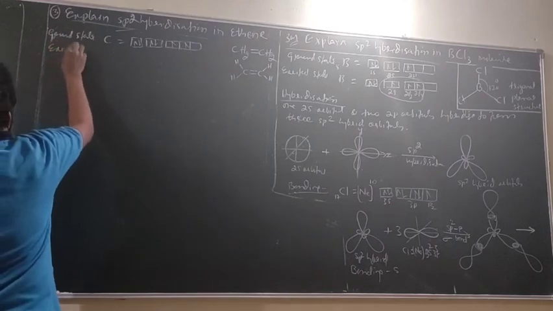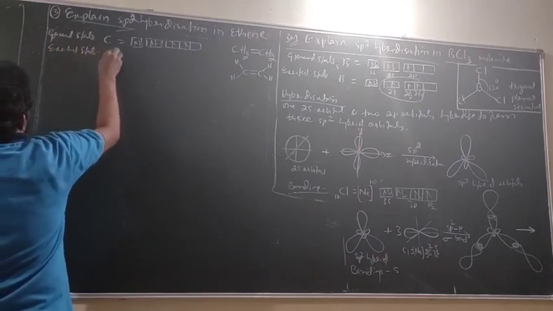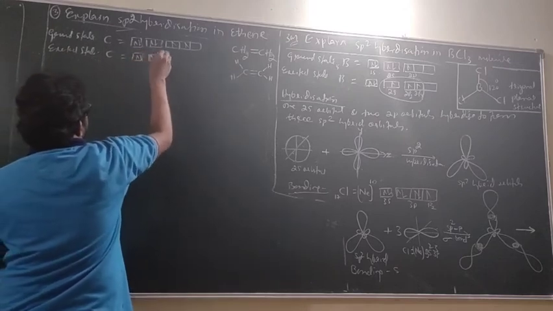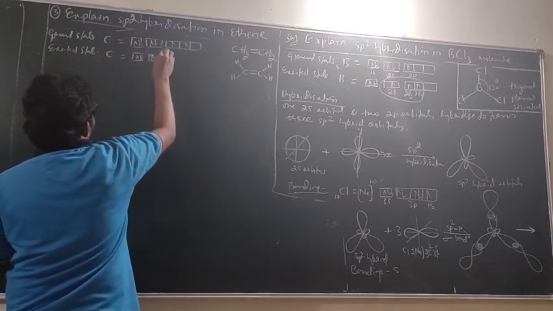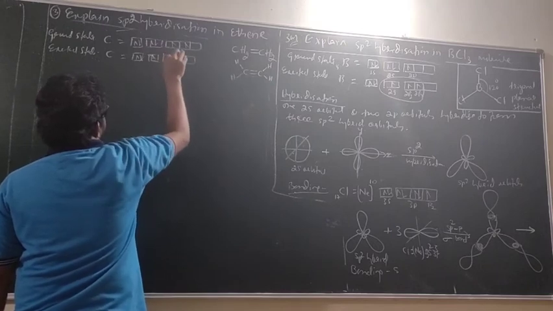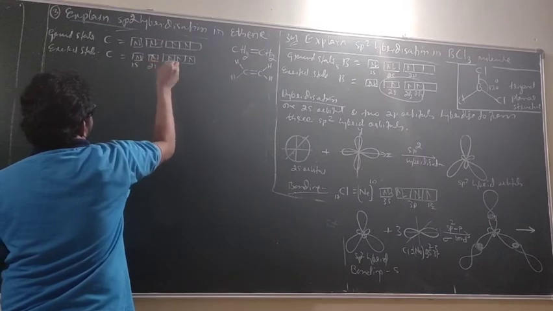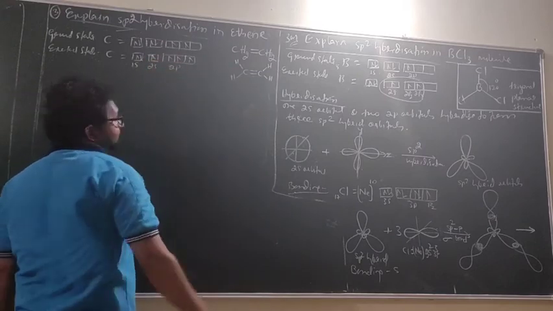Excited state carbon: 1s2, 2s1, 2px1, 2py1, 2pz1. This is 1s, this is 2s, this is 2p.